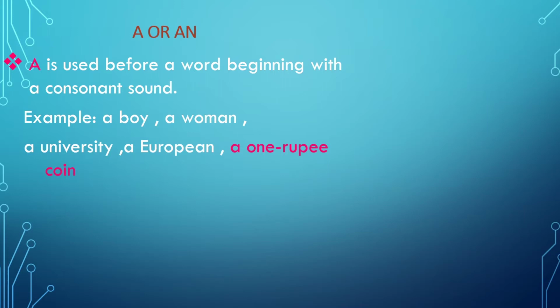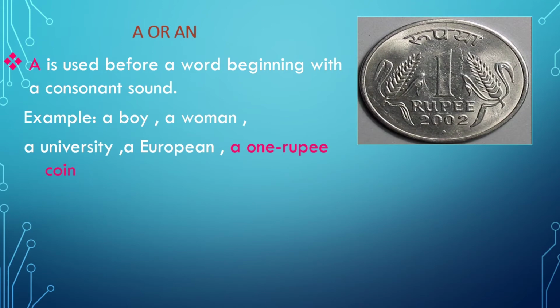Now look at the next example, a university, a European, a 1 rupee coin. Here we have used a before U and E and O, even though they are vowel letters. But look at the pronunciation. A university, U, which is not a vowel sound. Similarly, the second one, a European, the first E we are not pronouncing. We say European. So U again is not a vowel sound. Then you have a 1 rupee coin. When you pronounce it, we don't say on rupee, we say 1 rupee. V is not a vowel sound.